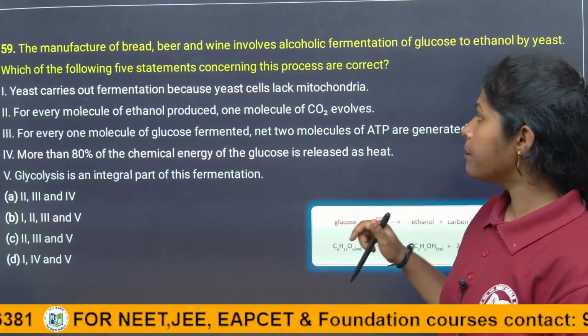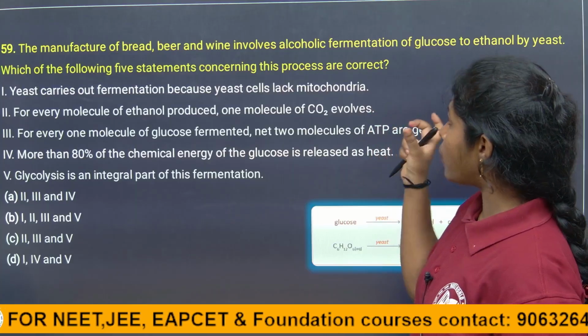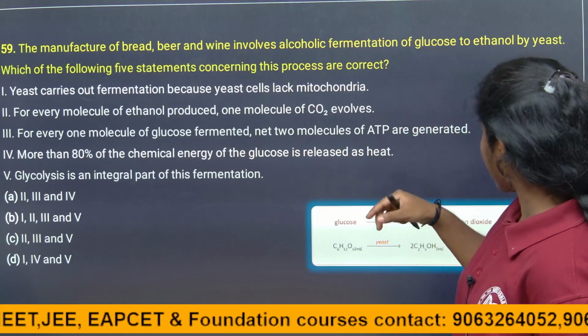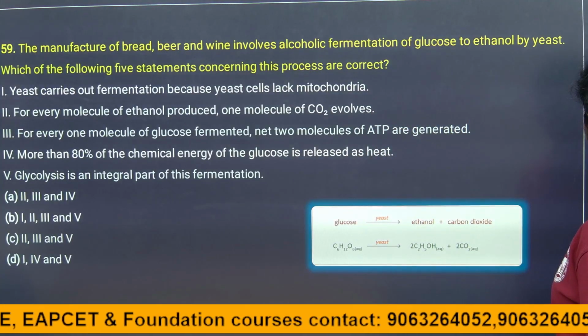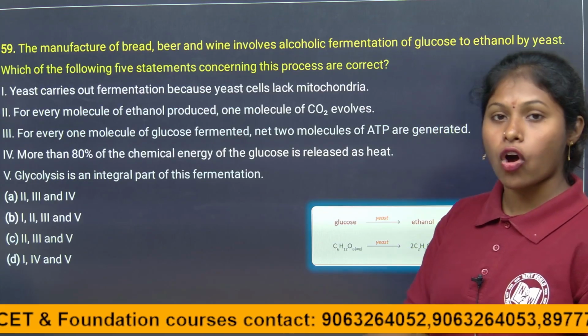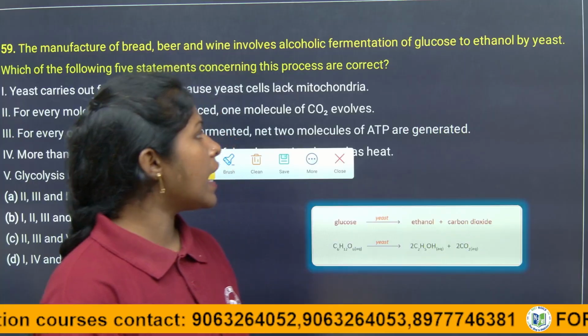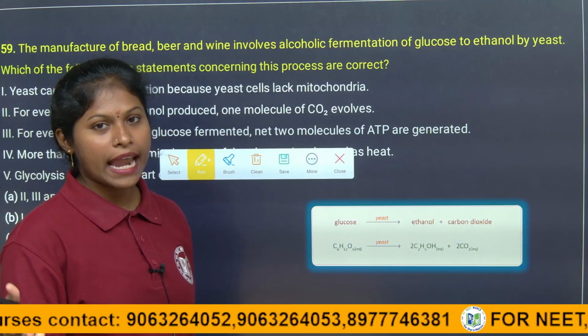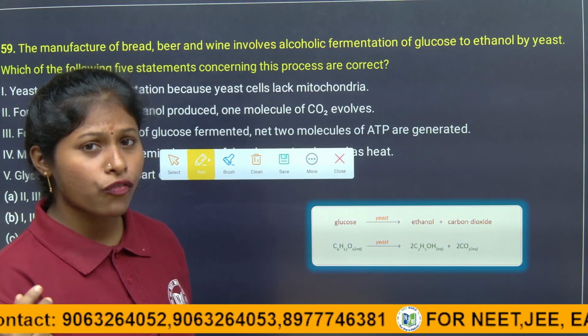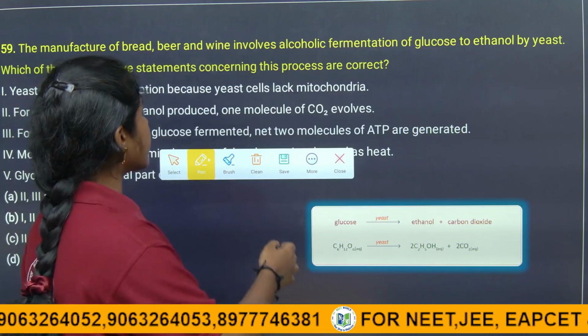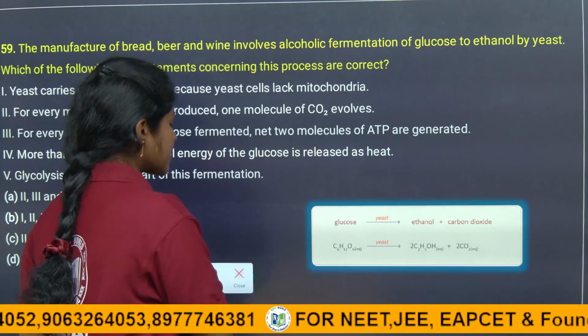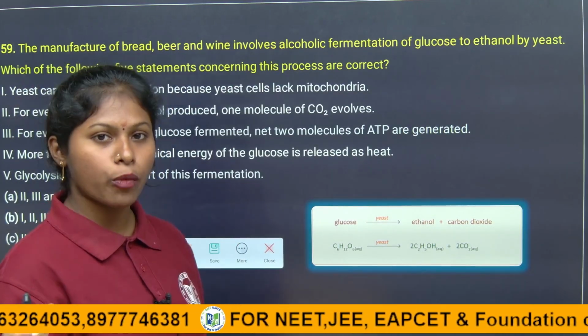All right. Okay. See, the manufacture of bread, beer and wine involves alcoholic fermentation. What is meant by fermentation, children? It is a biological process where sugar is broken down or converted into acids, alcohols or gases, right. With the help of microorganisms like yeast and bacteria, as it occurs in the absence of oxygen, it is considered an anaerobic process.